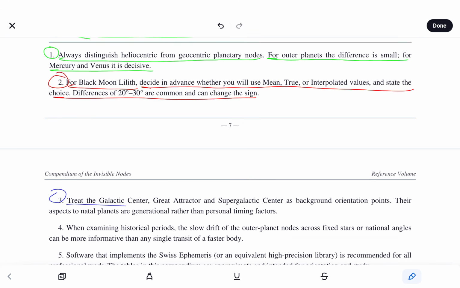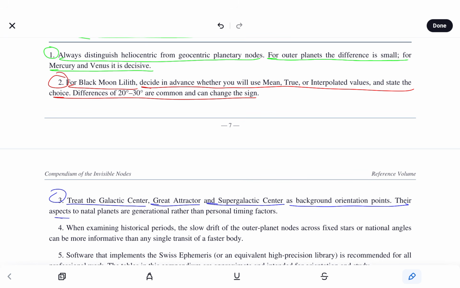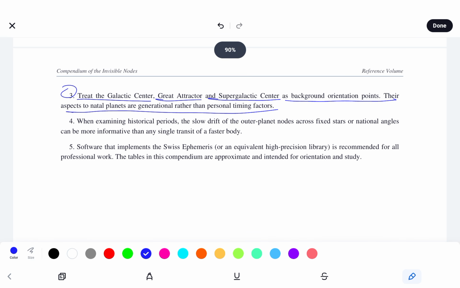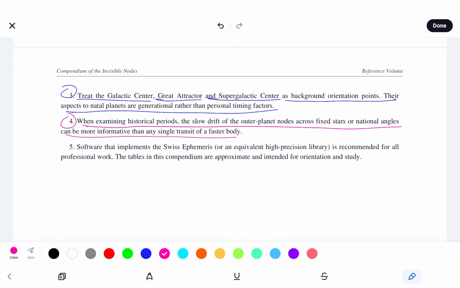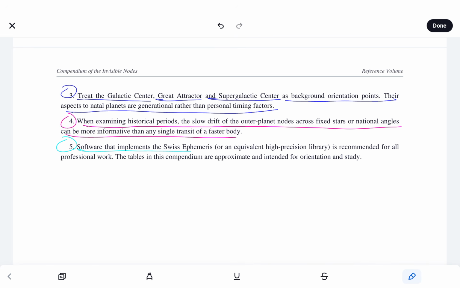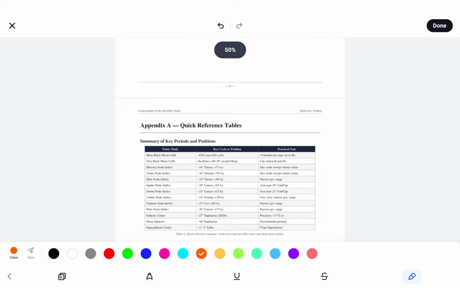Next, treat the GC, GA, and SGC as background orientation points. Their aspects to natal planets are generational rather than personal timing factors. When examining historical periods, the slow drift of the outer planet nodes across fixed stars or national angles can be more informative than any single transit of a faster body. Software that implements the Swiss ephemeris or an equivalent high-precision library is recommended for all professional work. The tables in this compendium are approximate and intended for orientation and study.